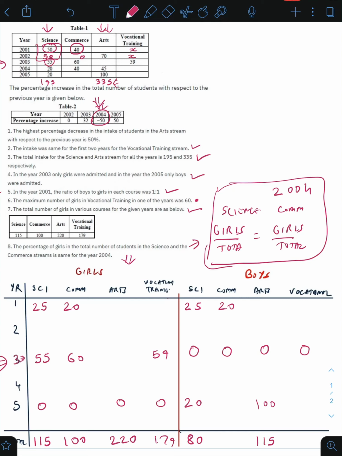which leaves us with the last alternative. We can say that this is 90, in next year becomes 45. It satisfies condition 1. Let's see what happens when we make that 90 plus 70, 160, 160 plus 45, 205, 205 plus 100 is 305, which makes this 30. Now if this is 30, that means 15 girls joined and 15 boys joined, so I'll enter 15 girls over here and 15 boys over here.